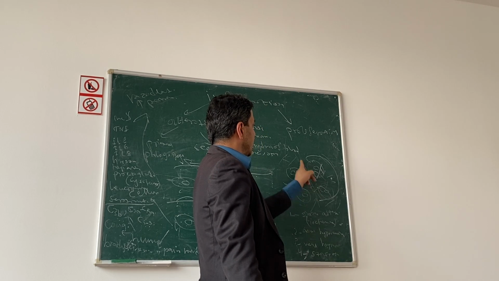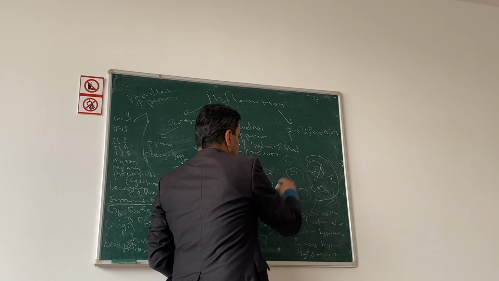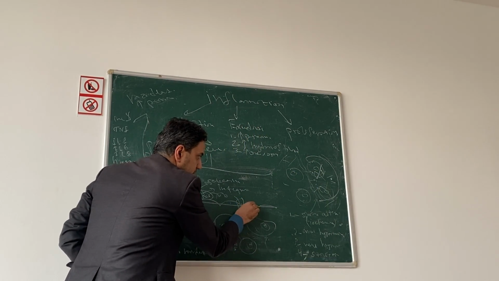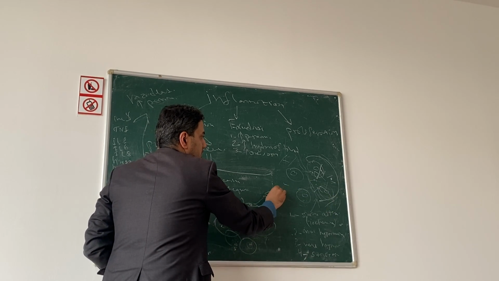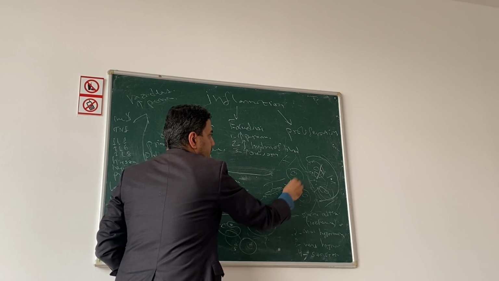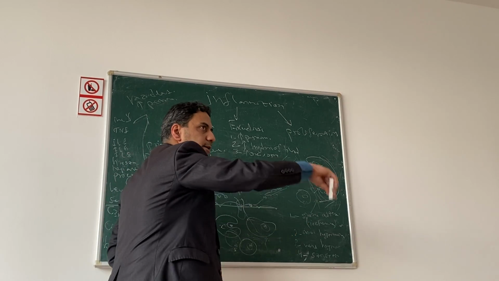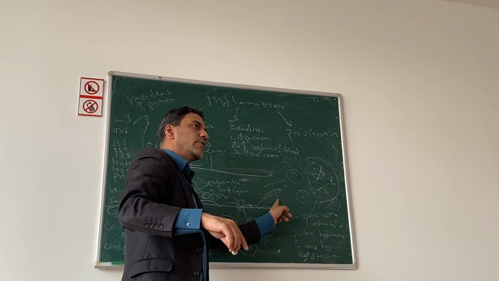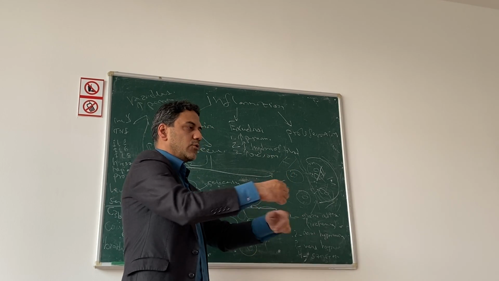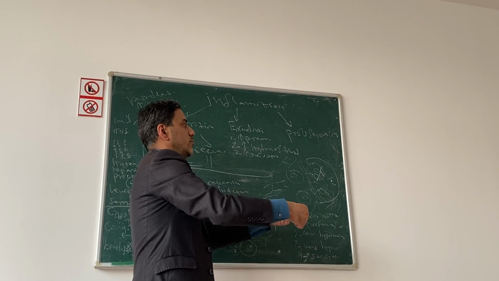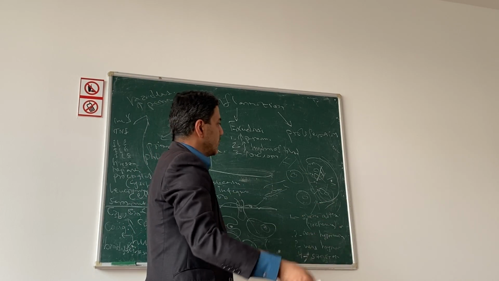Then, about vessels, endothelial cells also try to divide, and they form vessels. We call this angiogenesis, to repair the vessel which was destroyed.